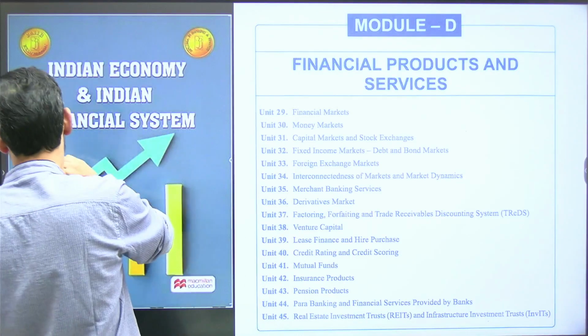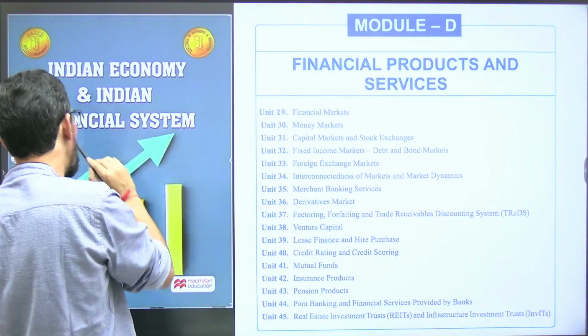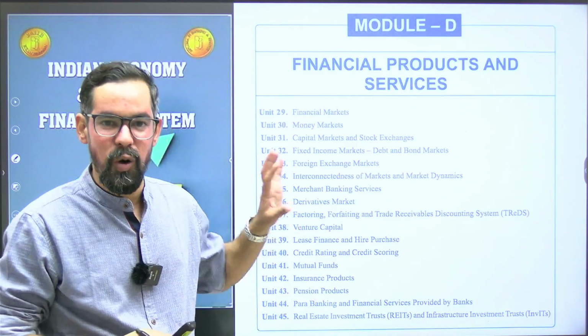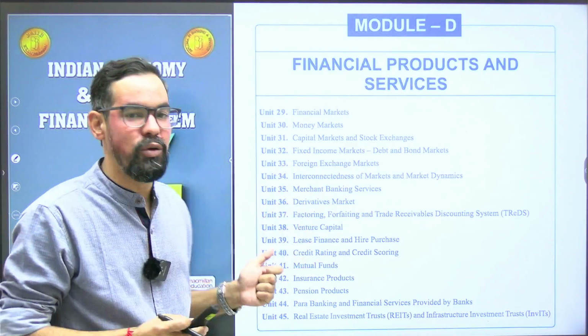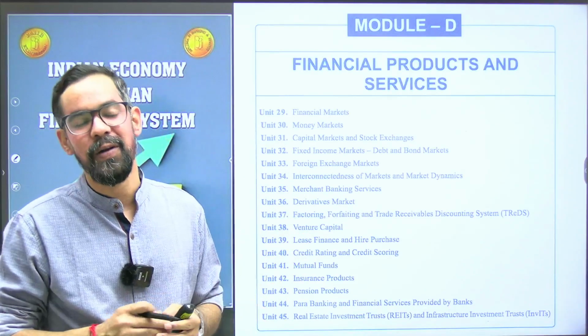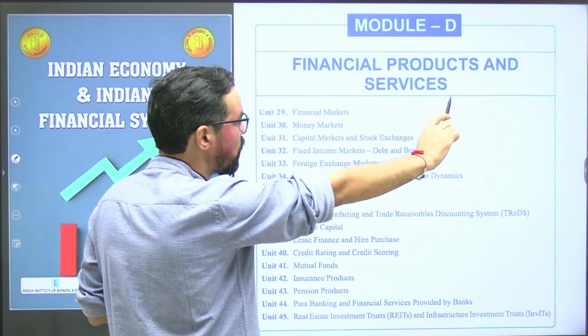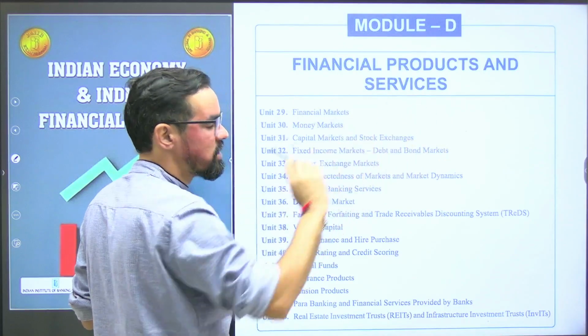First we will go through the entire module D, which is one of the largest modules in your book, with around 17 topics. The name of the module is financial products and services.